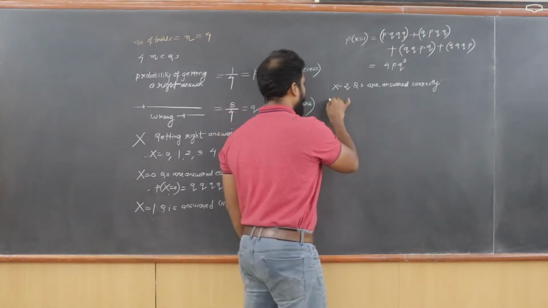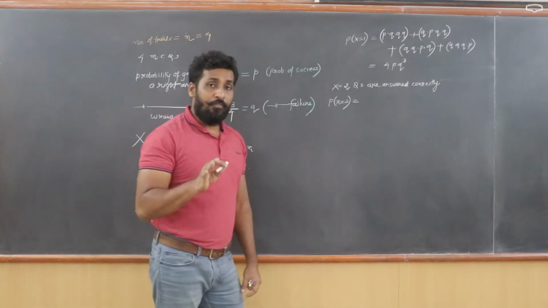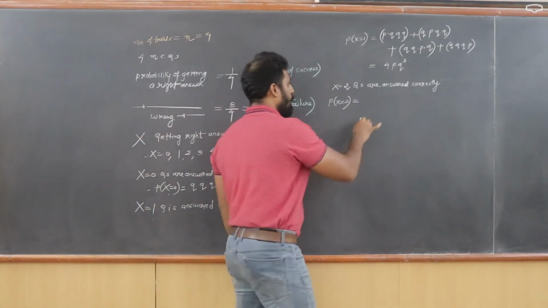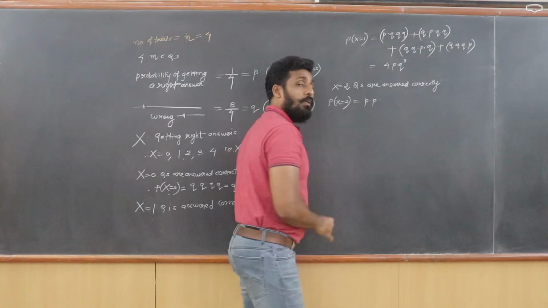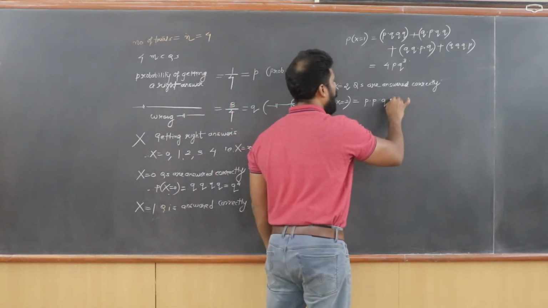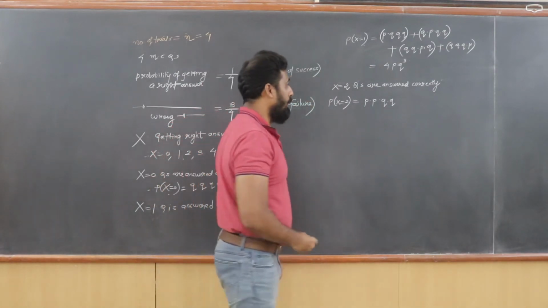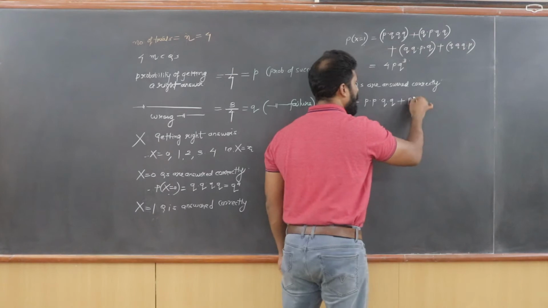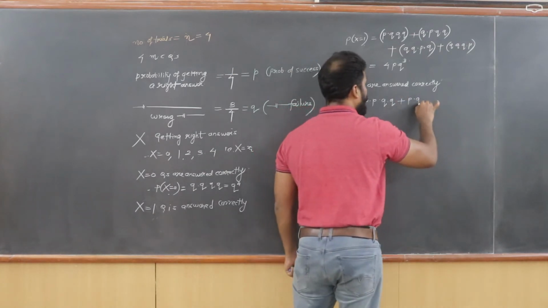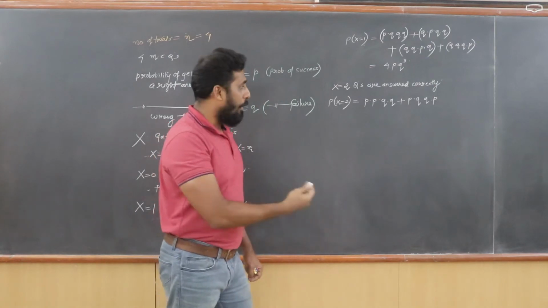Is it possible, so I'm going to write the probability directly. Is it possible that the first 2 questions are answered correctly? So P and P, and the next 2 questions were answered wrongly, so into Q into Q. That's one of the possibilities. Let's think about some other possibility. Is it possible that the first question was correct, the second was wrong, the third was wrong, and the fourth was correct? So P, Q, Q, and P.